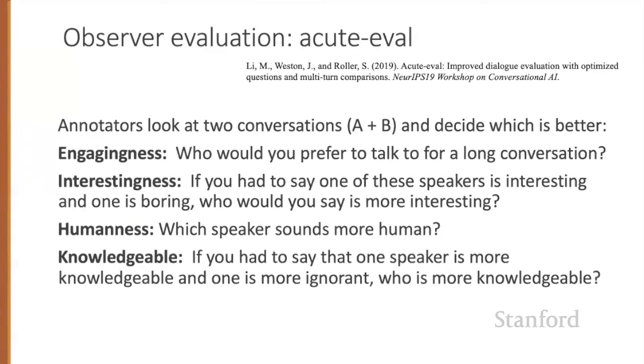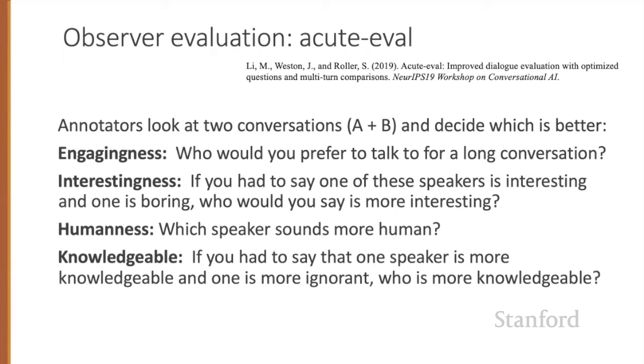Observer evaluations use third-party annotators to look at the text of a complete conversation. Sometimes we're interested in having raters assign a score to each system turn, so we could ask raters to mark how coherent each turn is. Often, however, we just want a single high-level score to know if system A is better than system B.